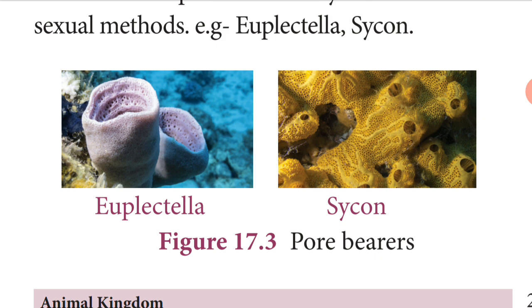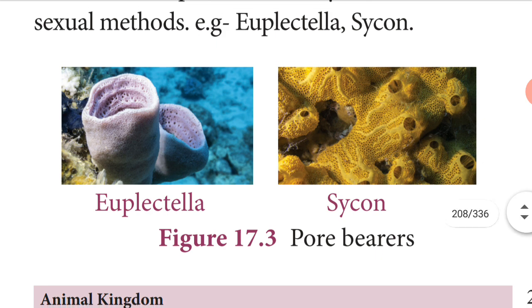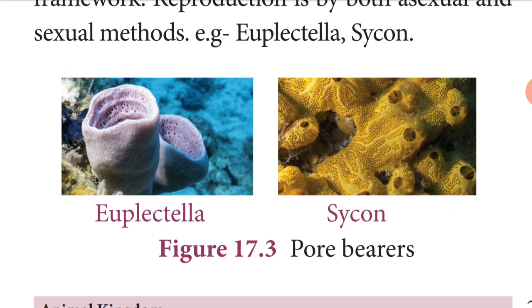The pores are present, no? These pores are called ostia. How does it take food? Through these pores, water enters the body through the ostia.